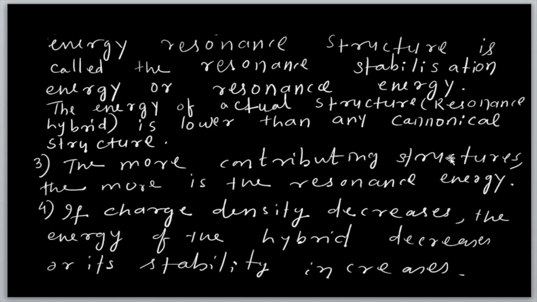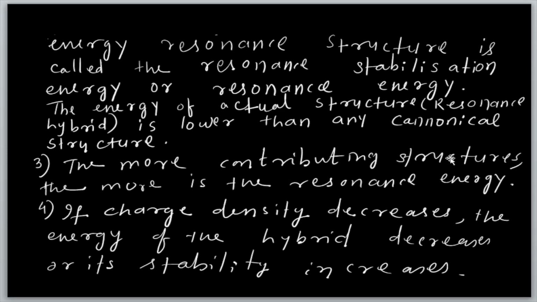If the charge density decreases, then what is called charge density? If the charge density decreases, the energy of the hybrid decreases, or its stability increases. That means whenever the hybrid structure energy decreases, the stability increases. If the charge density increases, just the opposite happens.